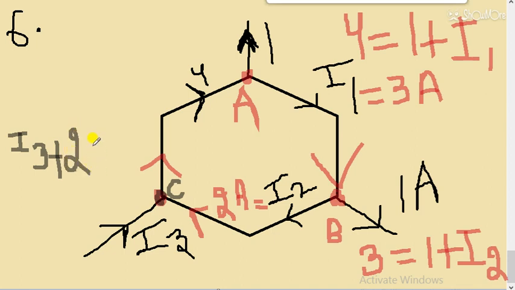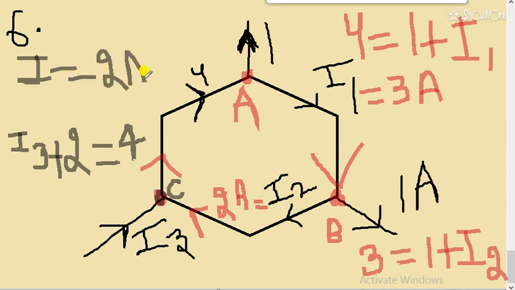I3 plus 2 is equal to 4. So that means the value of I3 comes out to be 4 minus 2, 2 ampere. So students, the value of I1 is 3 ampere, the value of I2 we have calculated is 2 ampere, and the value of I3 will also be 2 ampere.